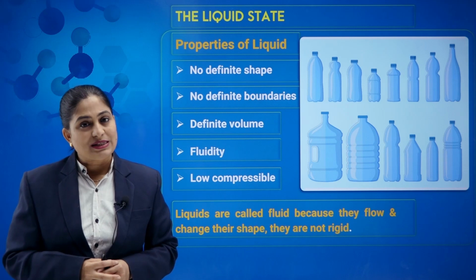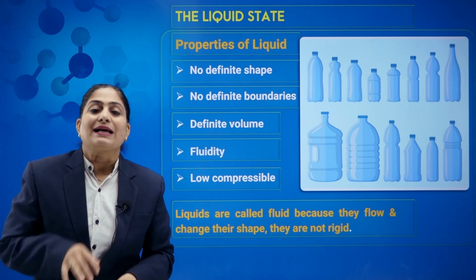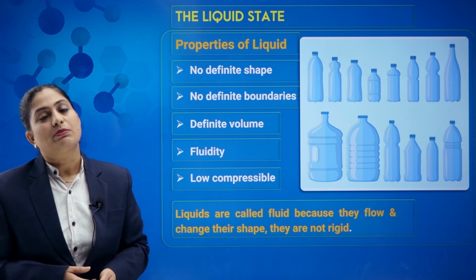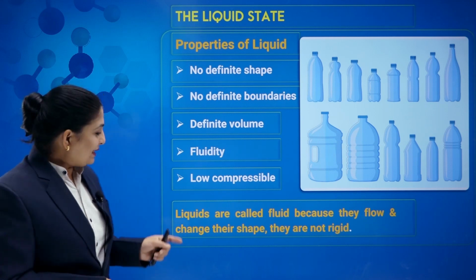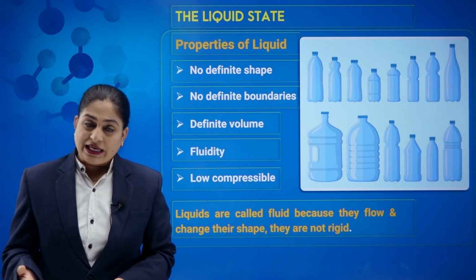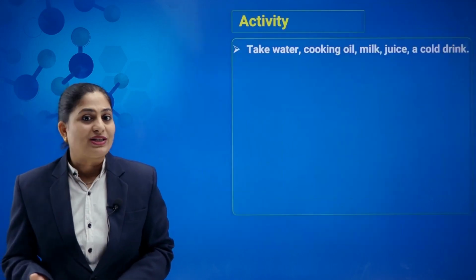We cannot compress liquids as much as a gas can be compressed. But yes, as compared to solid, liquid can be compressed much more easily. So finally, liquids are called fluids, as we have discussed, because they can flow. They can change their shape, they are not rigid.